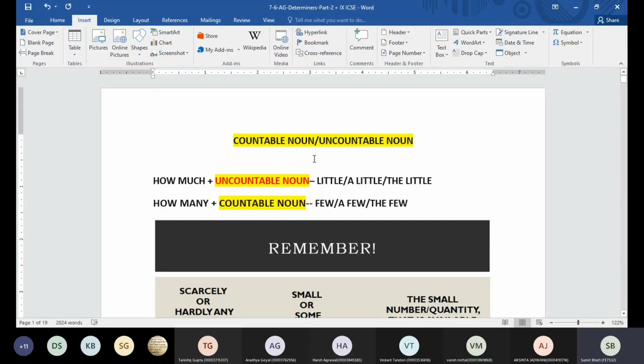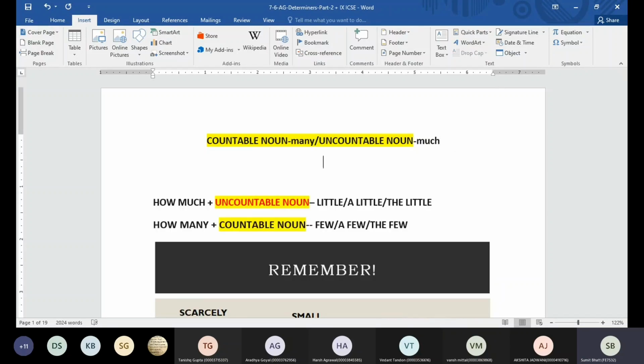Uncountable nouns, which we cannot really count, we use much before them. And countable nouns, which we can count, we can use the word many. I had told you one short trick or shortcut to know whether a noun is countable or uncountable.